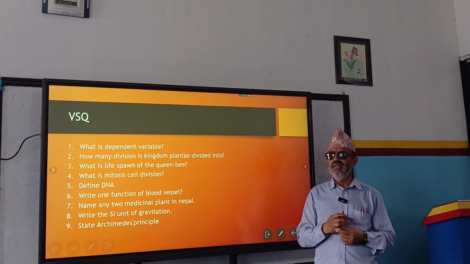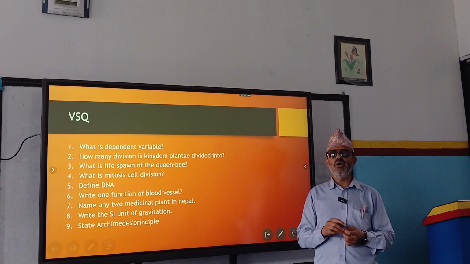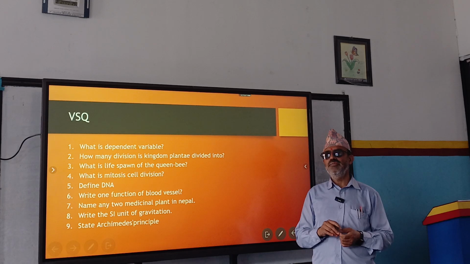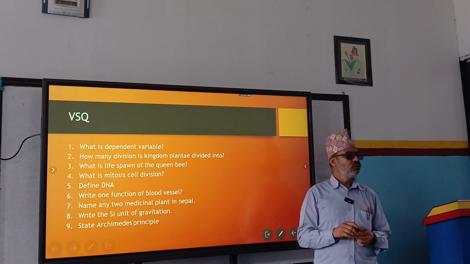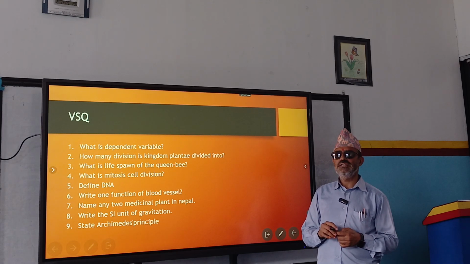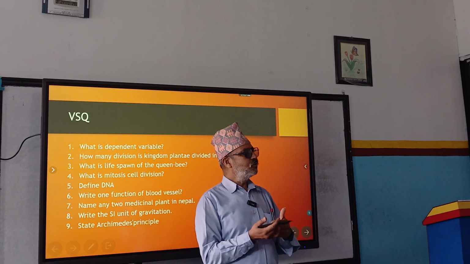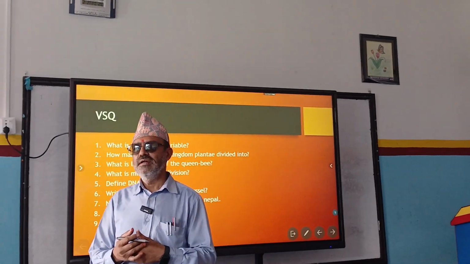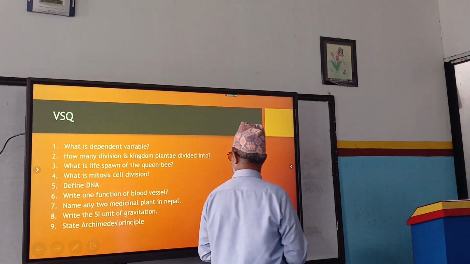The cell division that occurs in vegetative parts and forms two diploid cells, that is called mitosis cell division. And if the question is what is meiosis cell division, what should be your answer? Meiosis cell division is the cell division that occurs in reproductive cells and forms 4 haploid cells. How many cells? 4 haploid cells.